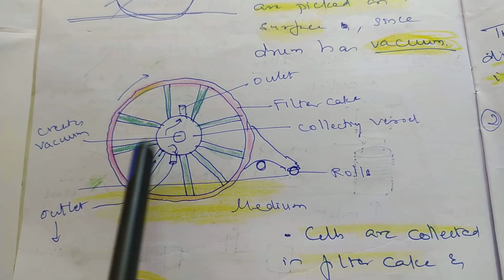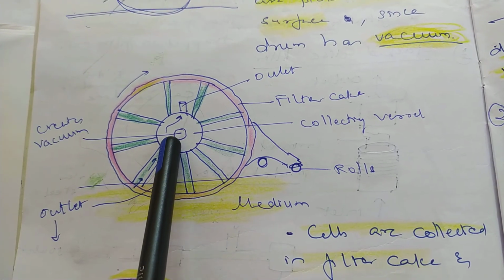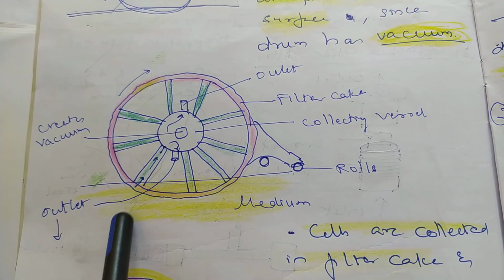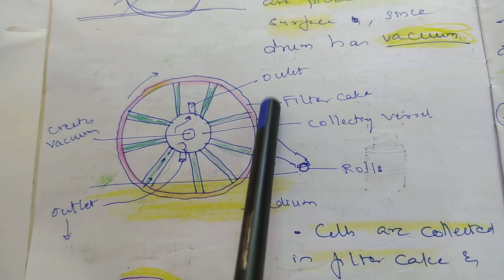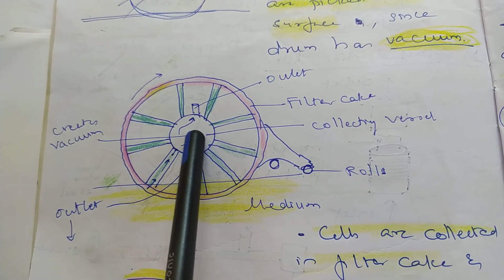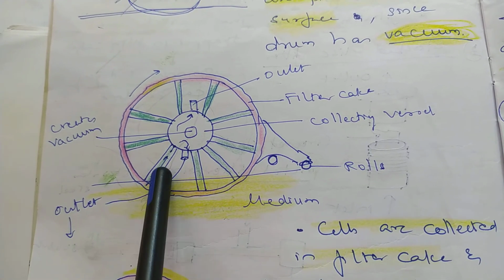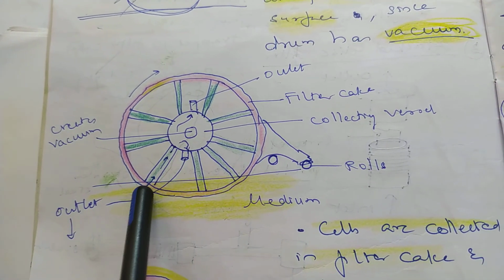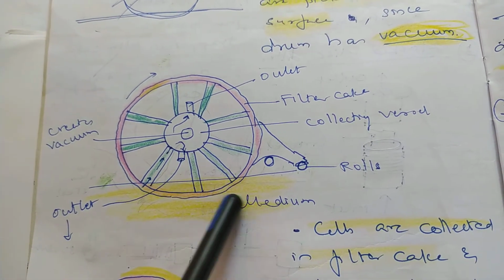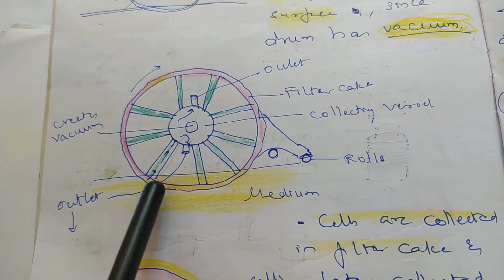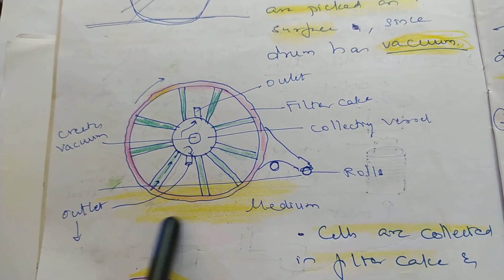The broth passes through the hollow ridges and enters, and as it enters, the cells get entangled onto the external cloth, and then the broth goes out as an outlet. This rotating drum keeps on picking up the cells.